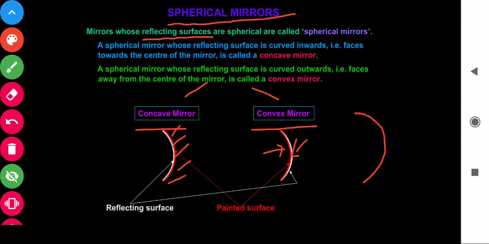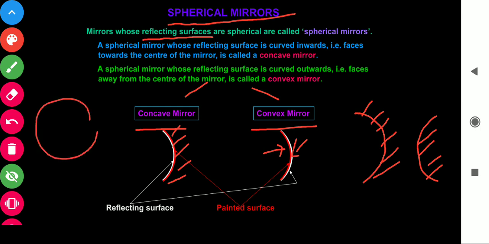We can draw it like that. This is concave and this is convex. Why are these called spherical mirrors? Because these are parts of a sphere and their reflecting surfaces are curved. That's why they are called spherical surfaces.